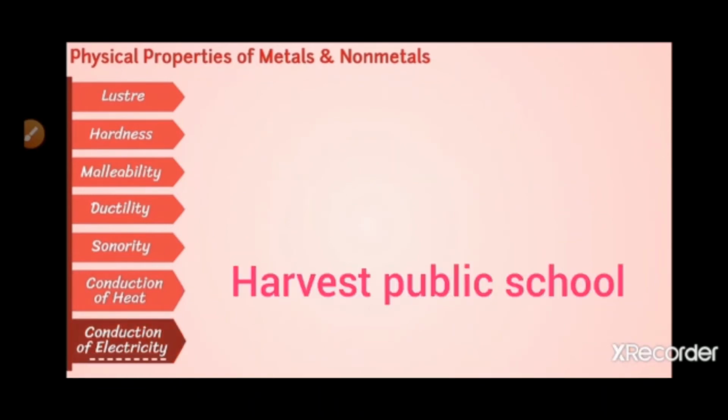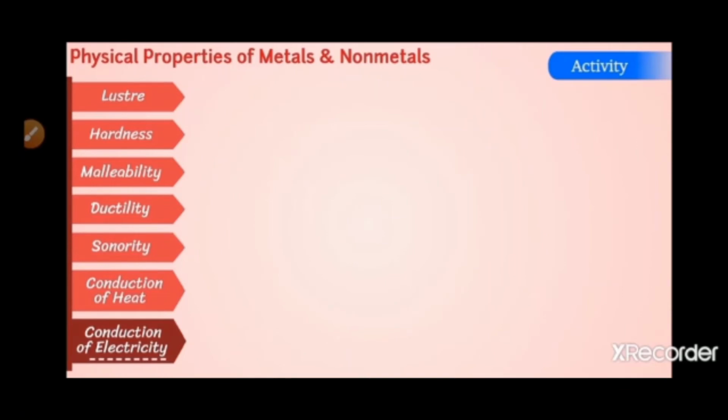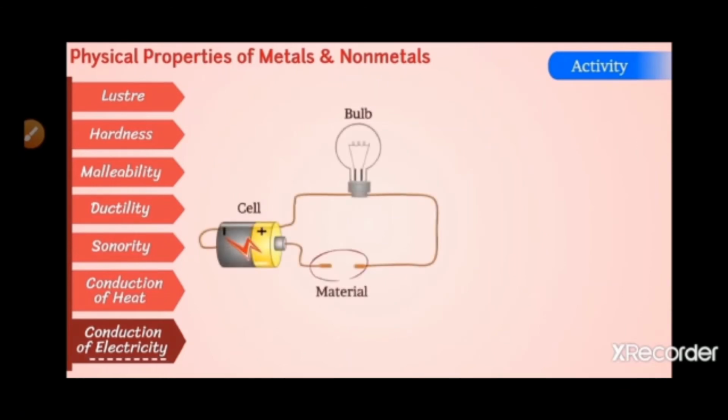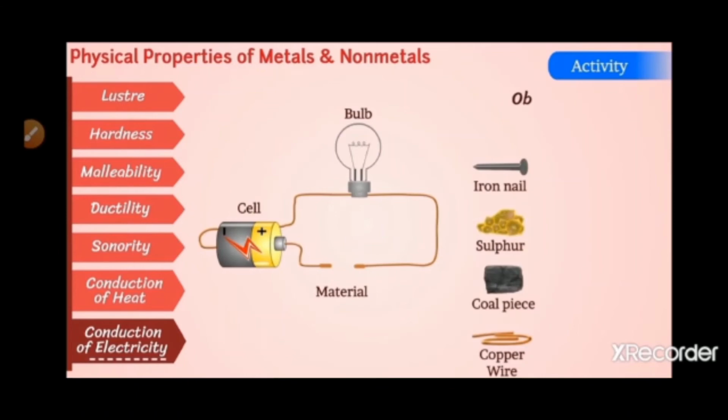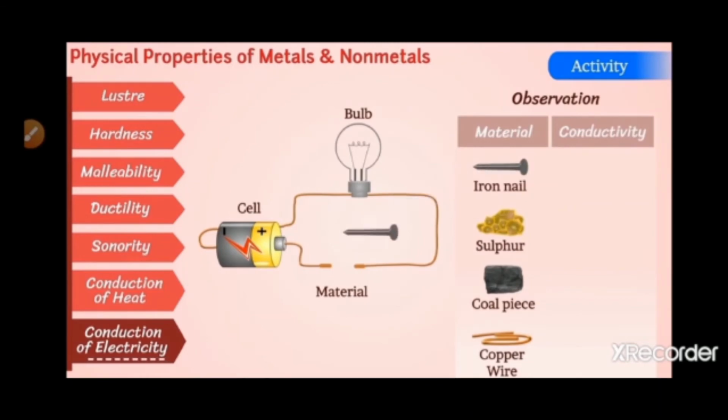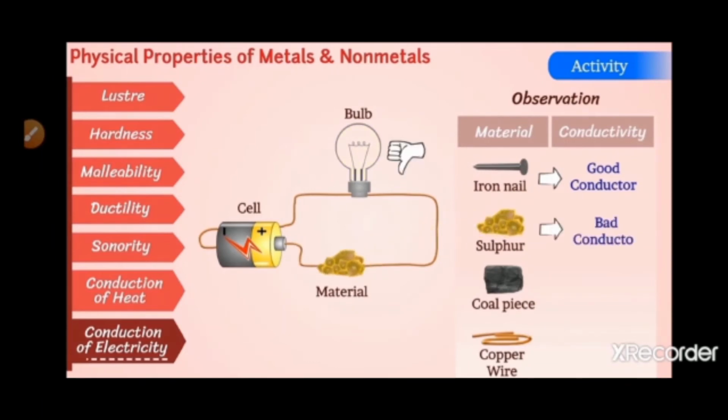Conduction of electricity. For this, we will do an activity. For that, you require a simple circuit with a cell, bulb, and two wires, and various objects like an iron nail, sulfur, a coal piece, and a copper wire. Place the iron nail in between the two ends. The bulb glows. That means it is a conductor. Place the sulfur piece. The bulb doesn't glow.